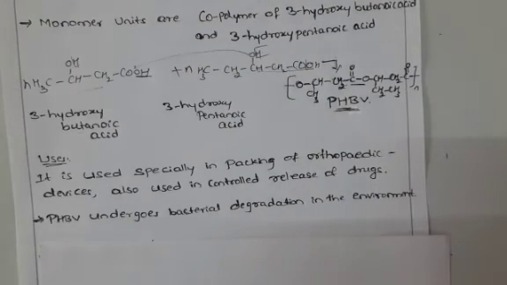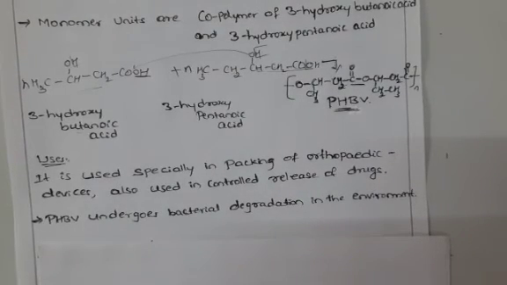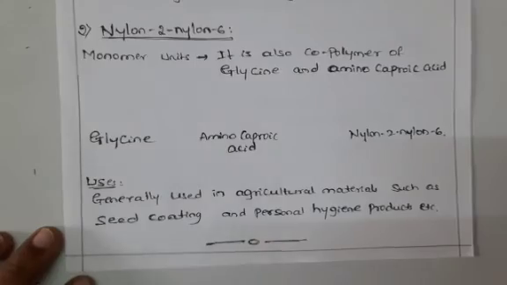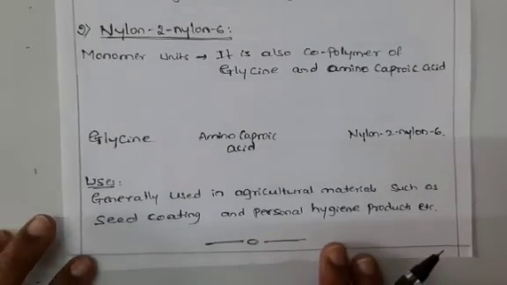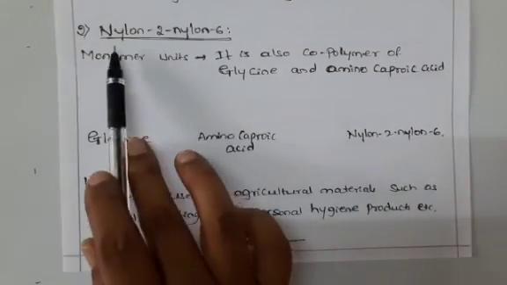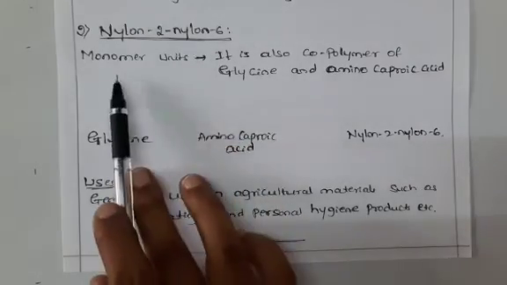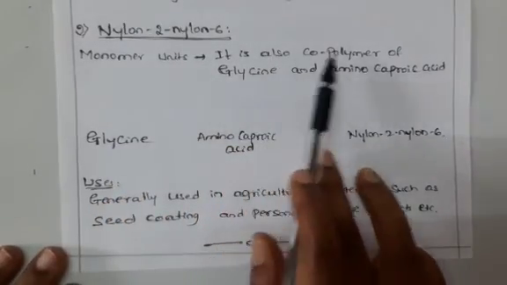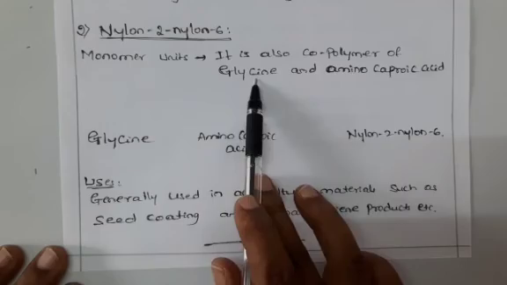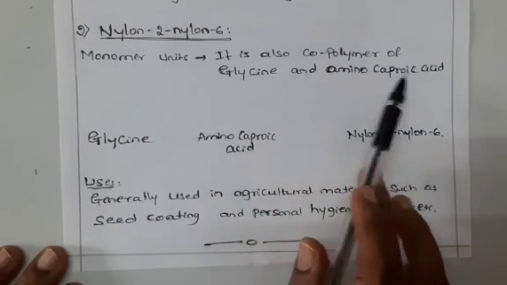Next we move on to the second example, nylon 2-nylon 6. The monomer units: it is also a copolymer of glycine and aminocaproic acid.